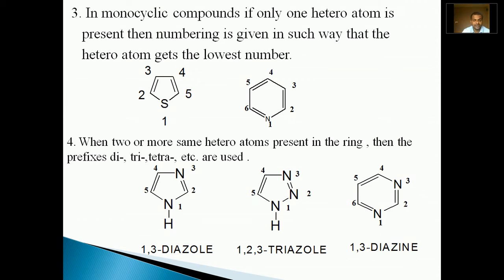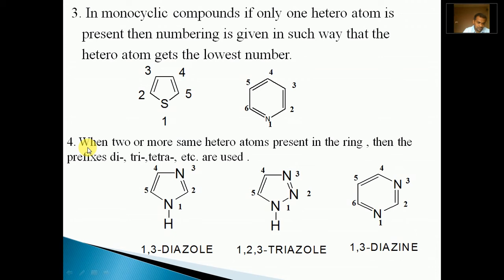In other words, numbering should start from the heteroatom in a compound containing one heteroatom. For example, here in thiophene, the numbering should start from 1 in either direction, 2, 3, 4, or 1, 2, 3, 4. In pyridine, the numbering should start from nitrogen.